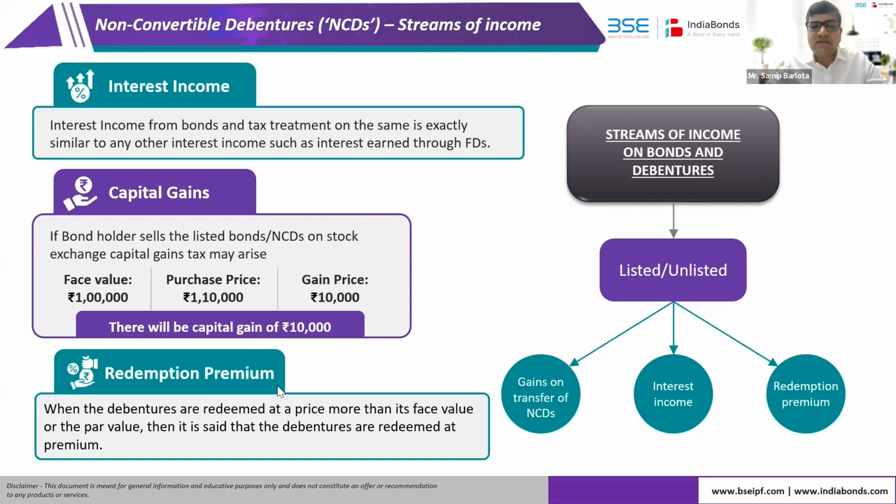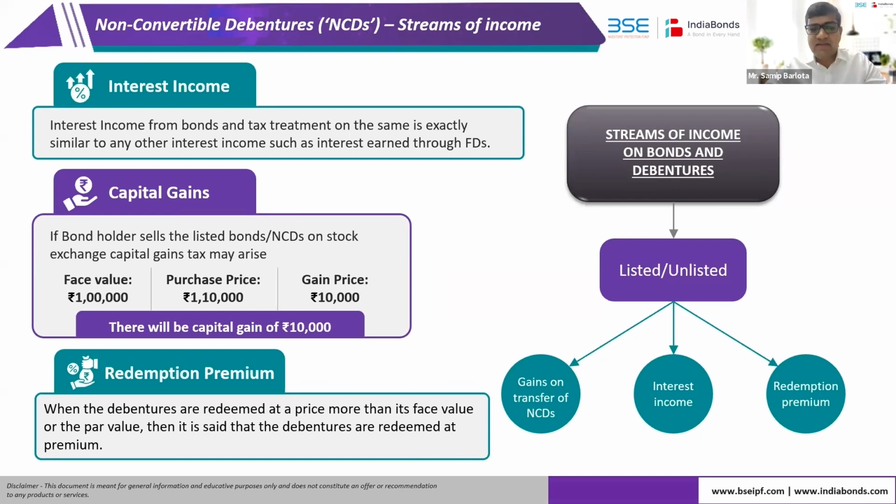There are instruments in the market which are more structured, where there's a back-ended redemption premium which is payable only on redemption. So it's to that extent a structured instrument. Sometimes this redemption premium could be linked to various events. So that is the flow which will come at the end of the bond.